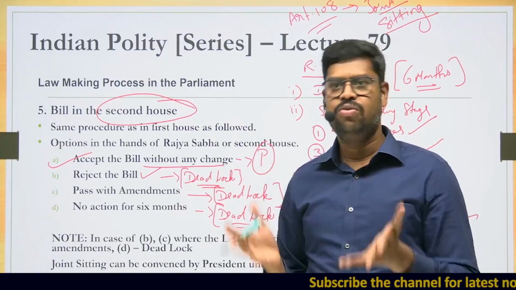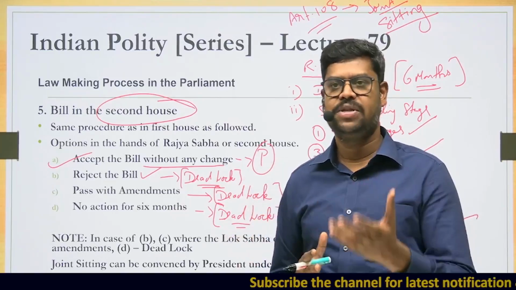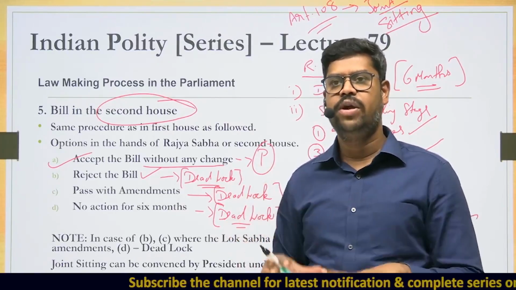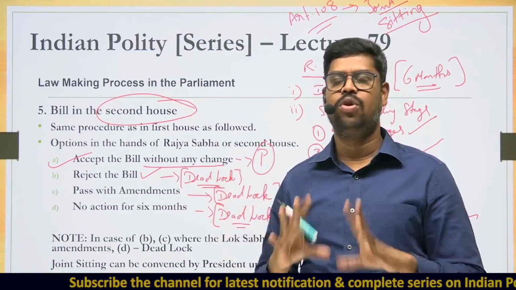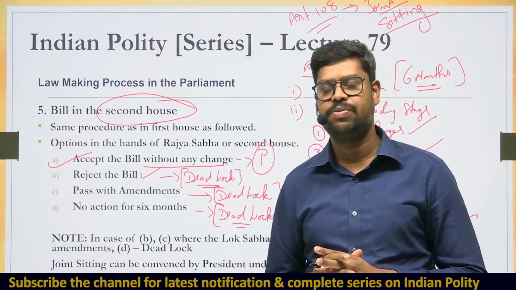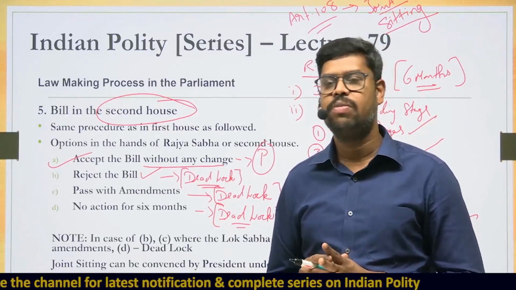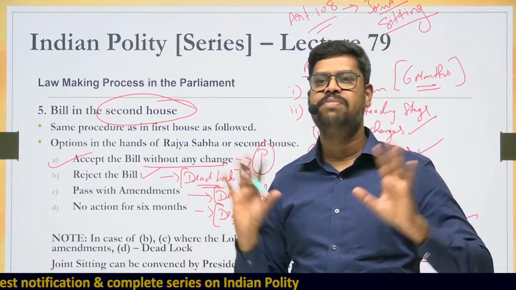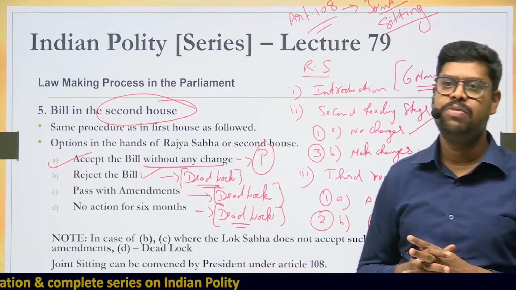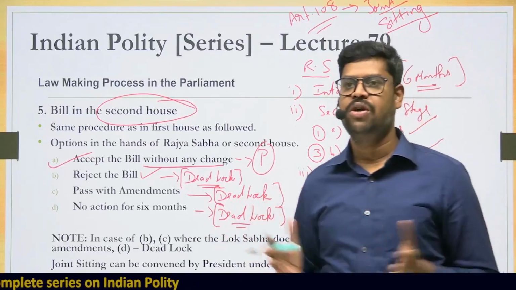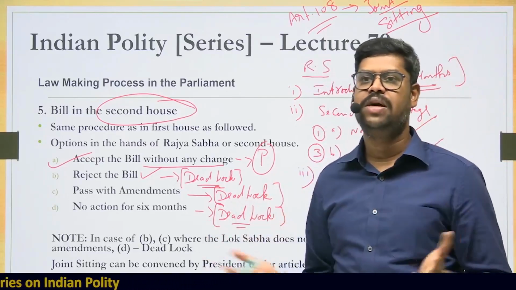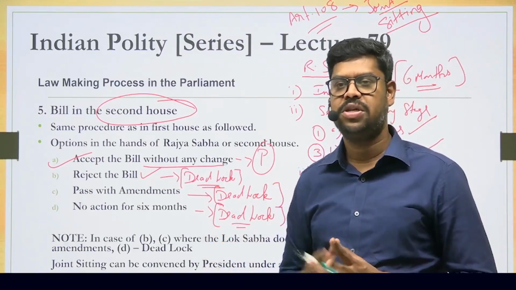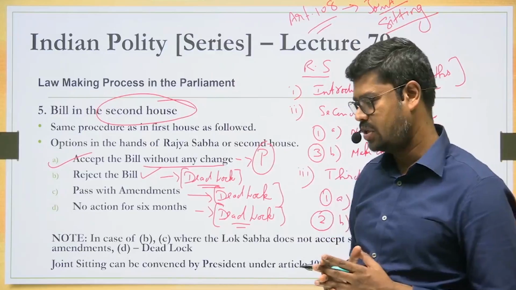So this is how the joint sitting happens and is presided over. In the joint sitting, the bill will be put to vote. And what is the majority with which it has to be put to vote? It has to be passed by a simple majority. Once it is passed with a simple majority, the bill is deemed to be passed by both the houses of Parliament, and then it goes to the president for assent.